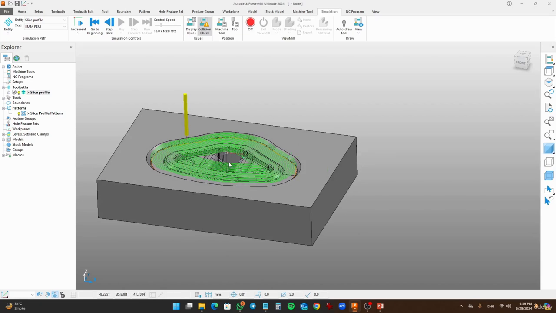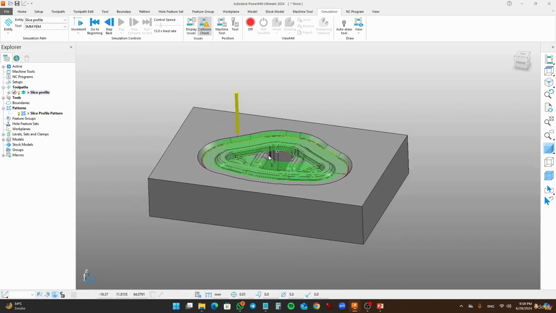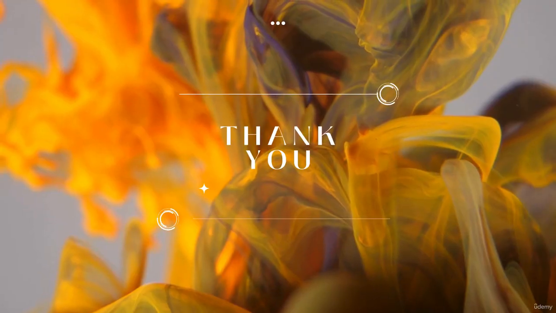So I hope you understand how to create a slice profile, and that's it for this 3D toolpath. Thank you very much.